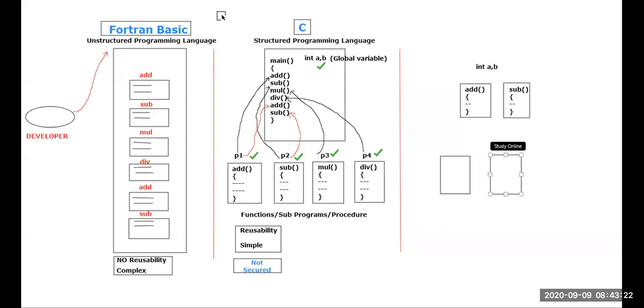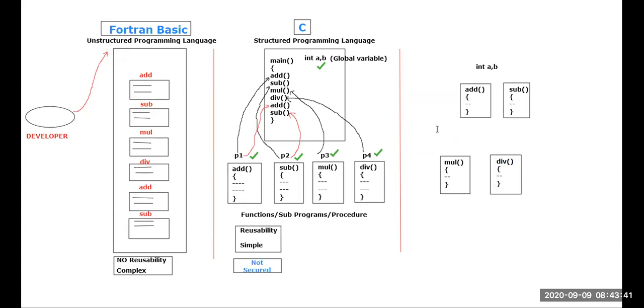This is the multiplication function, that is the mul function. Within this mul function, the piece of code will be available. Already you are aware of all those things. Next, this happens to be division, that is the div function. Within this div function, I would like to write the logic.